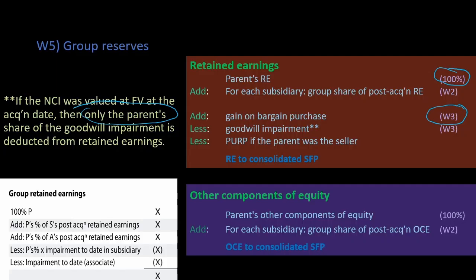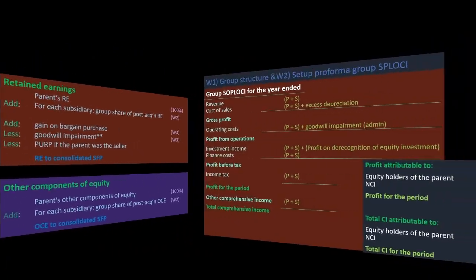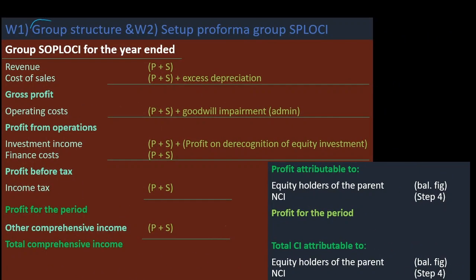Now, other components of equity, we calculate the same way as retained earnings. That is, we add group share of post-acquisition other components of equity for each subsidiary to the parent's other components of equity. So now let's look at the consolidated profit or loss and other comprehensive income. So we have to set up the group structure first, which is usually parent share in subsidiary, the acquisition date, the reporting date, and then we set up the pro forma group statement of profit or loss and other comprehensive income, which is this one.